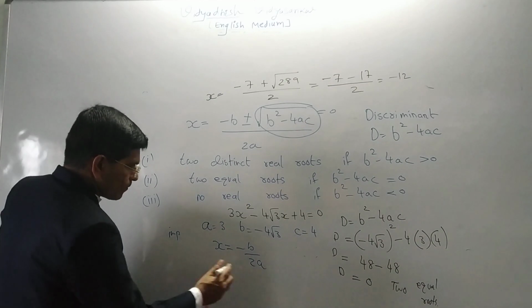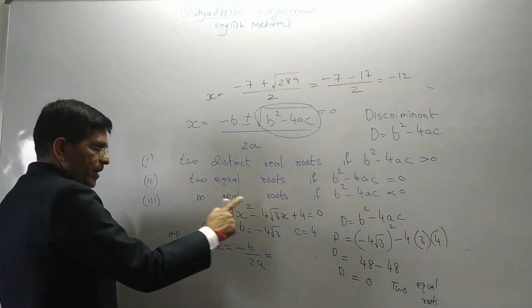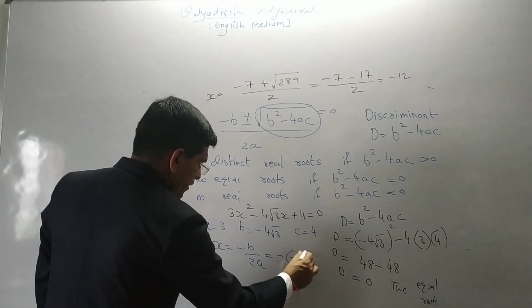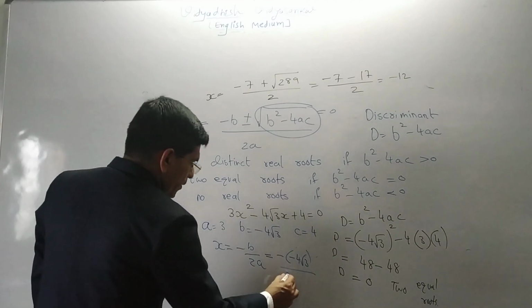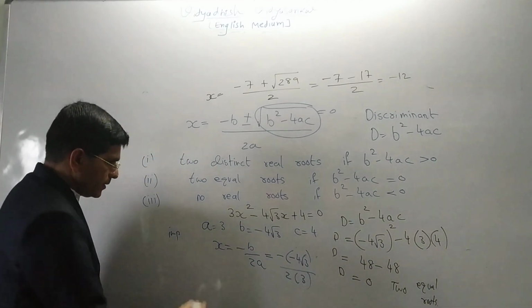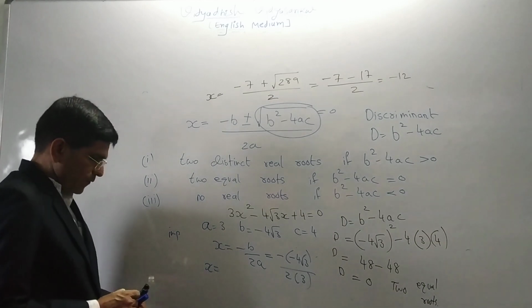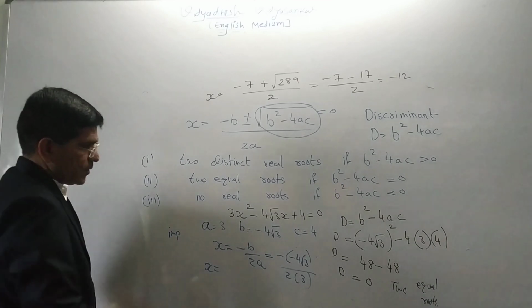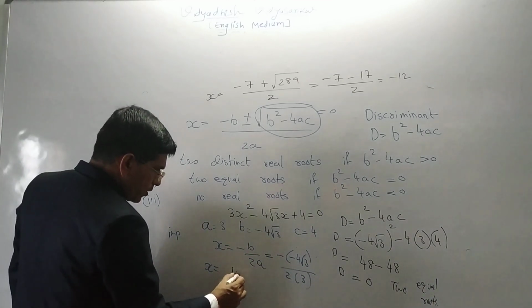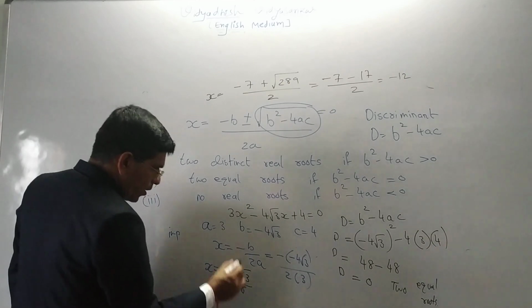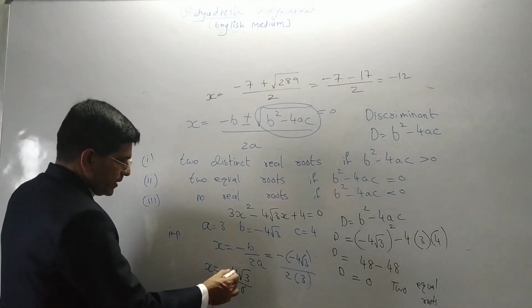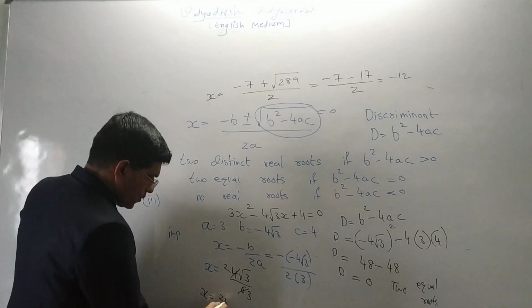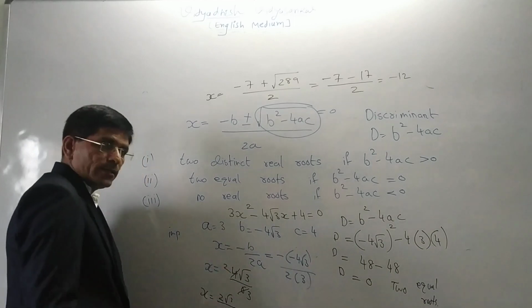So if you see the value of b, that is minus 4 root 3 divided by 2 into 3, x is equal to minus minus plus 4 root 3 upon 6. If we cut this, x is equal to 2 root 3 by 3.